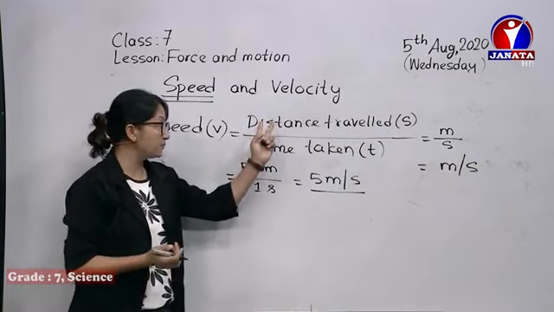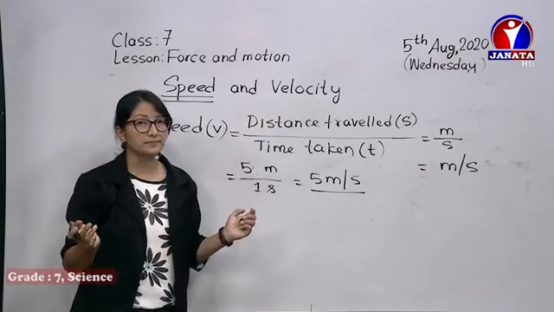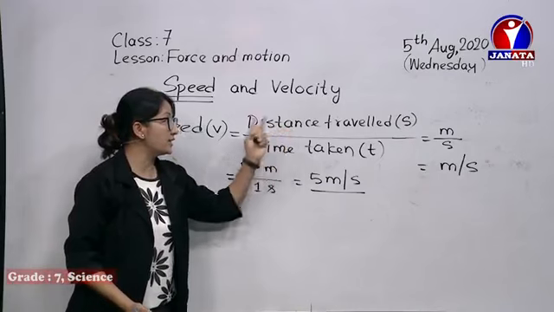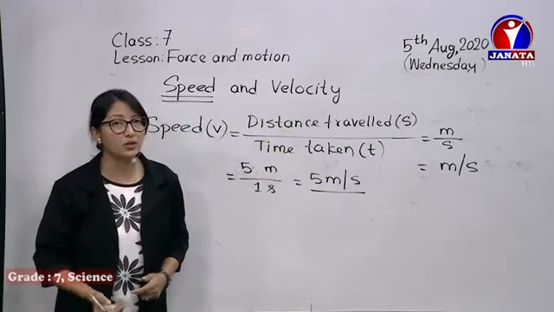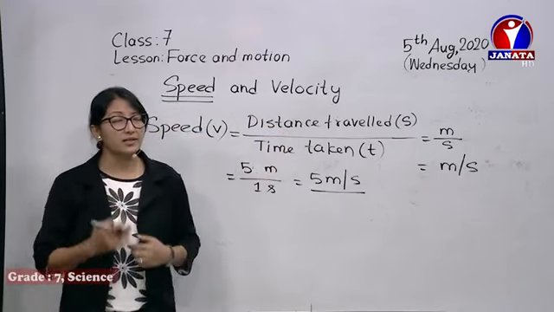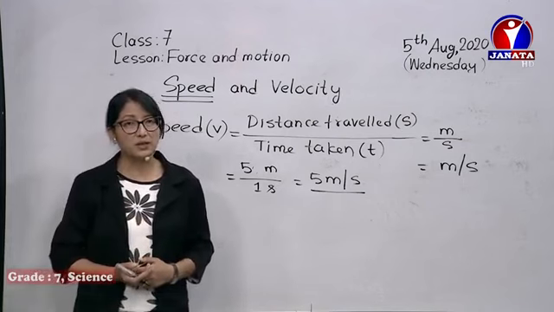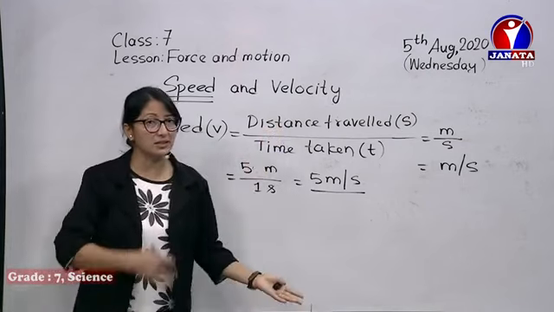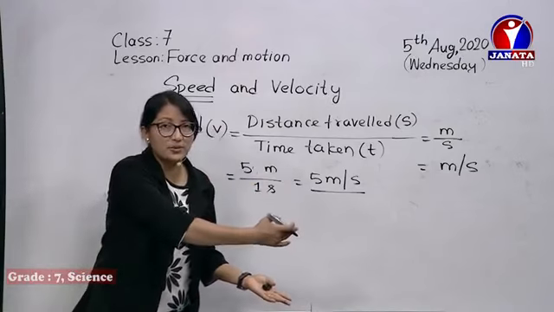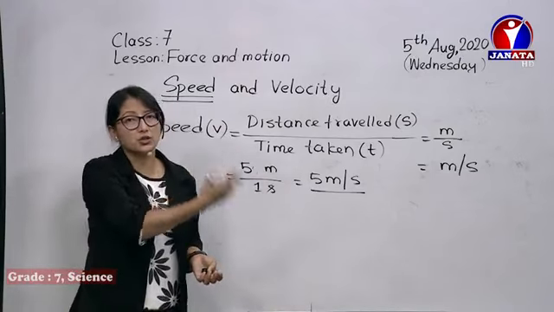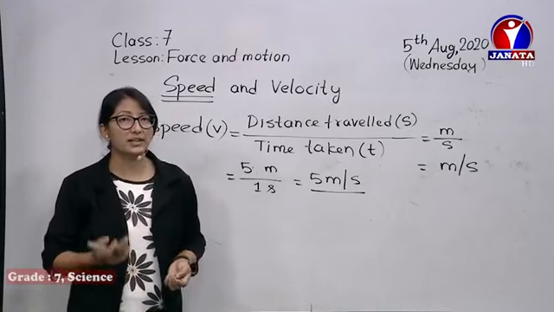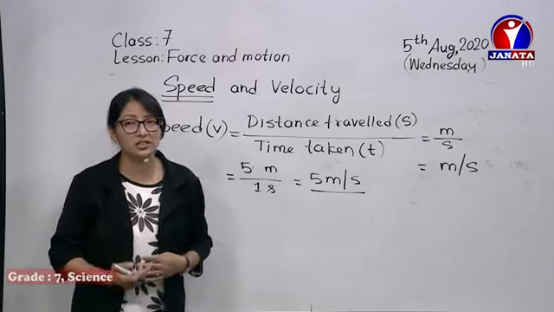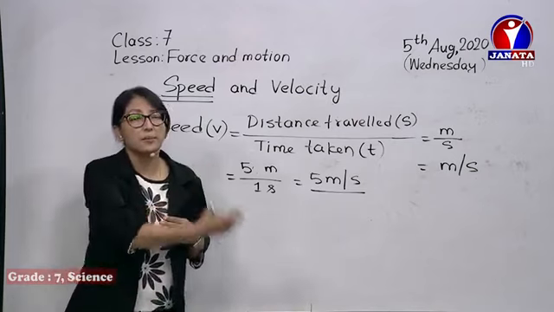Speed also shows no direction. It doesn't specify any direction. Then what do we say? Speed is a scalar quantity. Okay, it is a scalar quantity. And speed is related to distance traveled. Once a step is taken, the distance is calculated; once the next step is taken, it's simply totaled. So speed's value can only be positive. Its value can never be negative or zero. Its value is mostly positive.